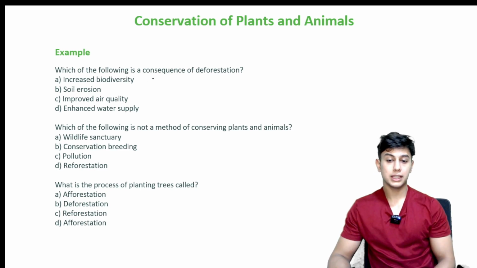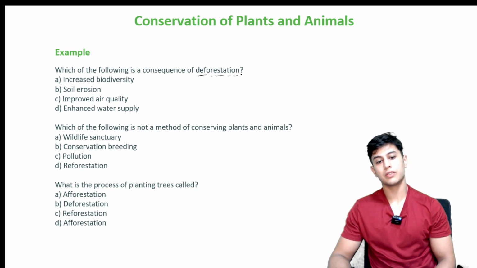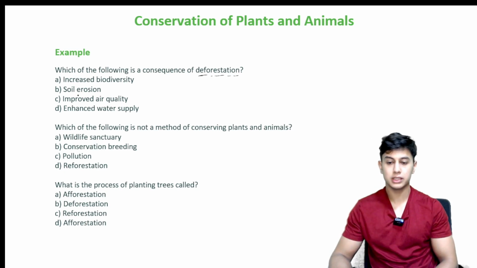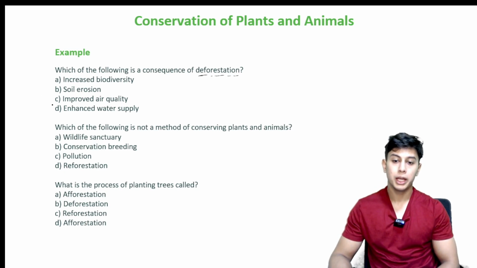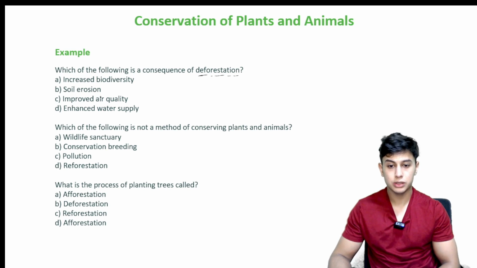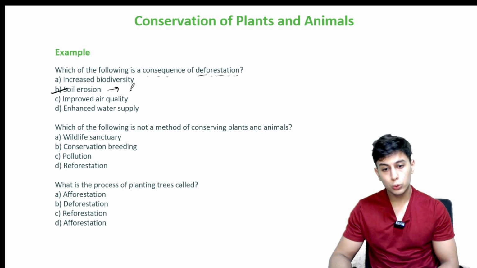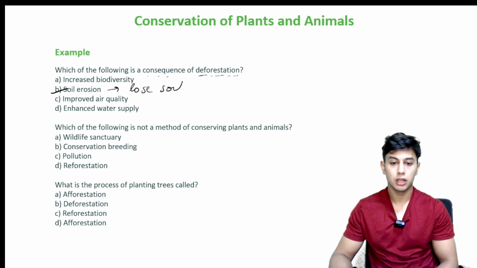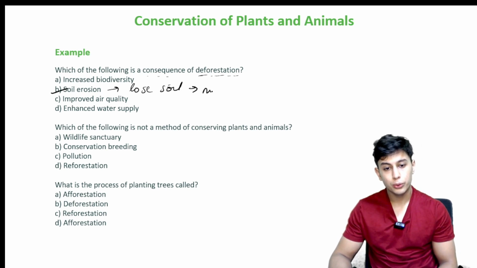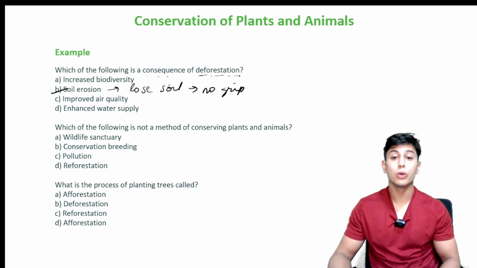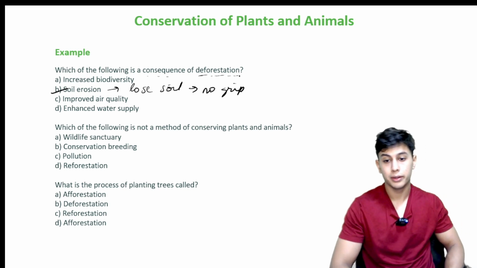Which of the following is a consequence of deforestation? Increased biodiversity, soil erosion, improved air quality, enhanced water supply. It is soil erosion. We lose soil. There is no grip on the soil due to loss of roots, right?